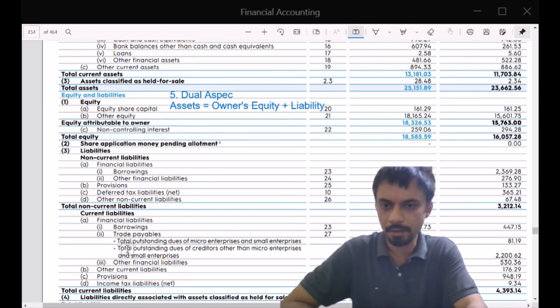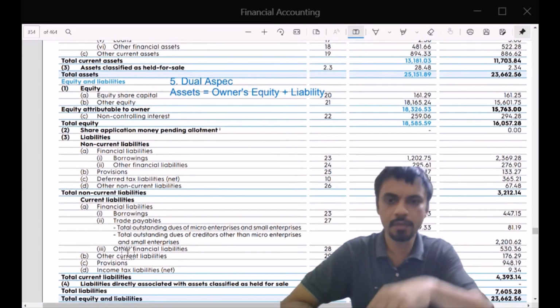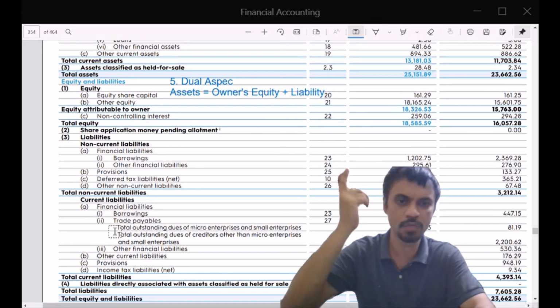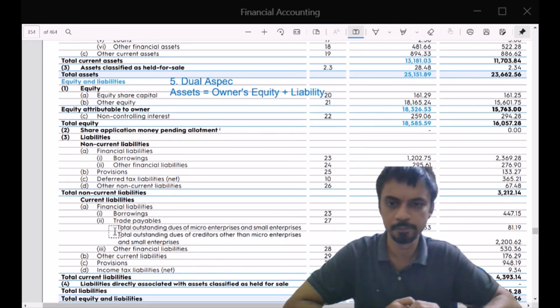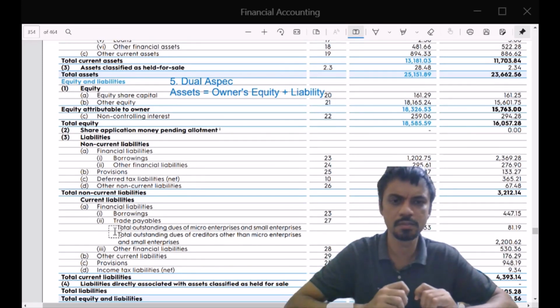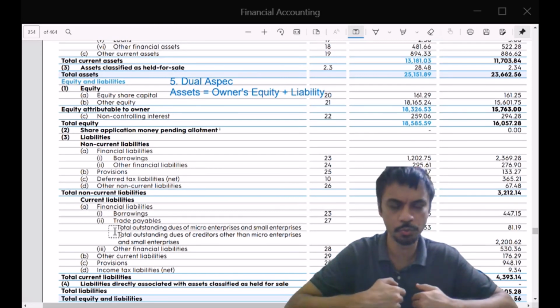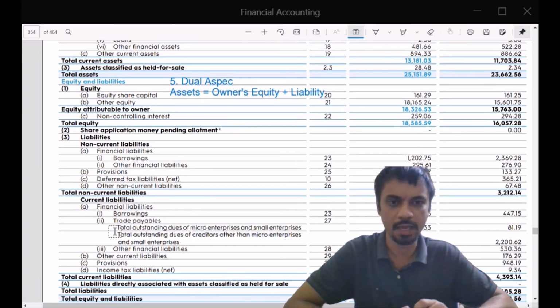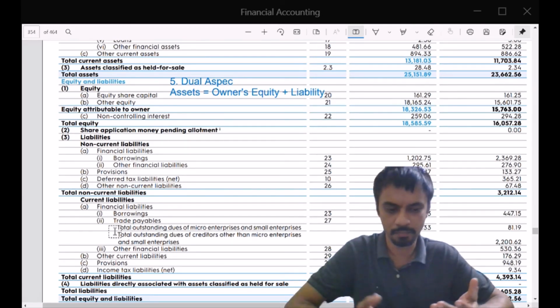Then trade payables are basically dues. This is the opposite of trade receivables, which we saw on the asset side. These are the bills that have been raised on you, and you are now supposed to repay those people. Say, as I said, electricity bill. The electricity company has given you the bill.